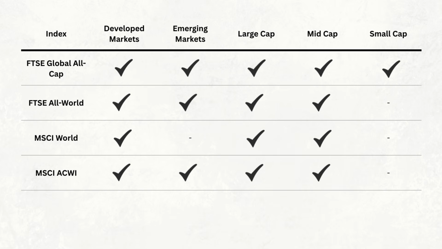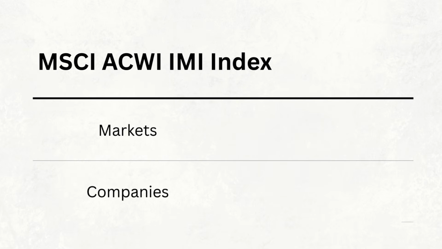And finally, we have the fifth index, which is the MSCI ACWI IMI index, with the IMI standing for Investable Market Index. And this is where we return to our original two questions.